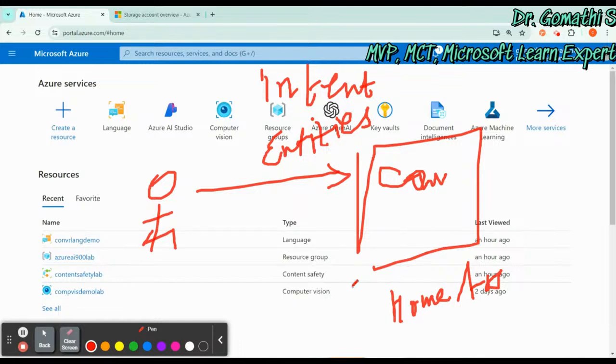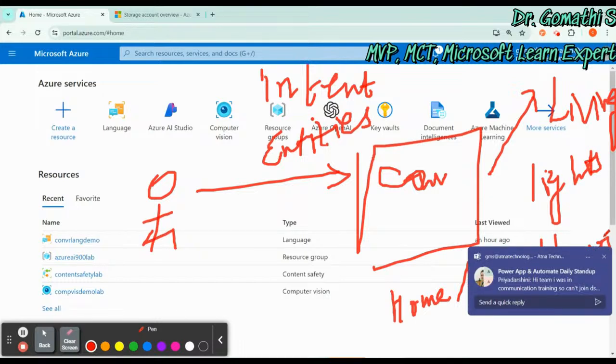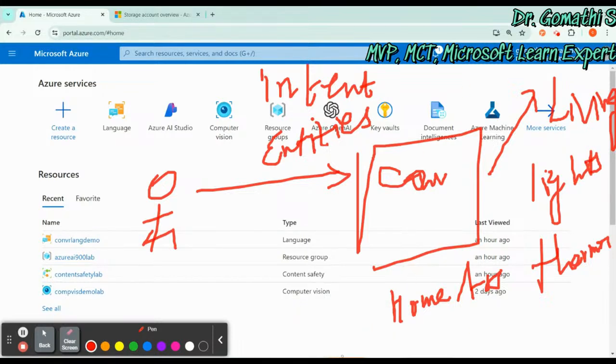So the AI will send commands to the appropriate smart home devices: the living room lights have to be on, and the thermostat set to 72 degrees.